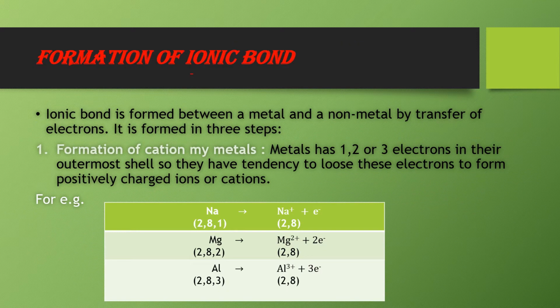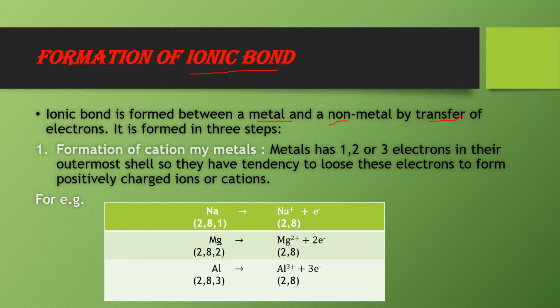Now, how is ionic bond formed? So the topic is formation of ionic bond. Ionic bond is formed between a metal and a non-metal. This is the first thing. Second thing, it is formed by transfer of electrons. Now how does transfer of electrons take place? Ionic bond formation takes place in 3 steps.